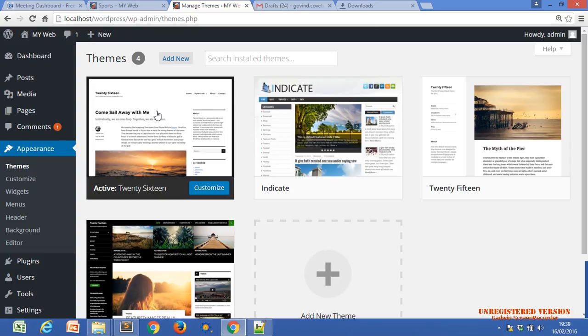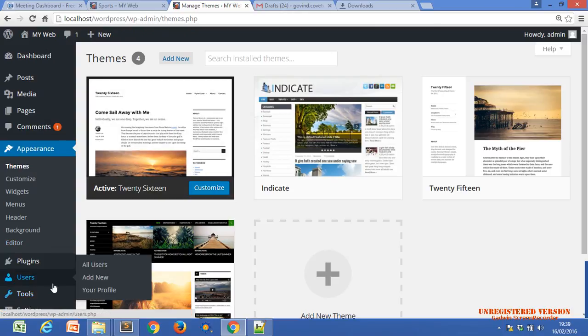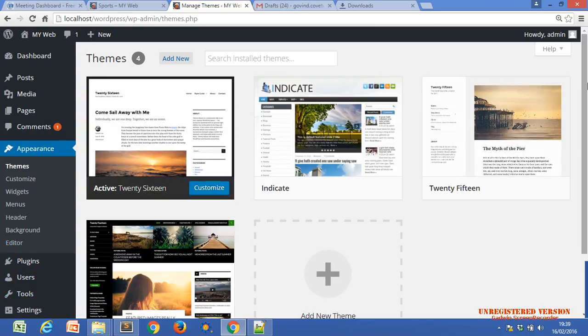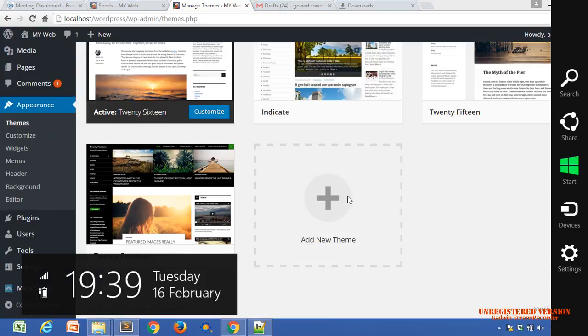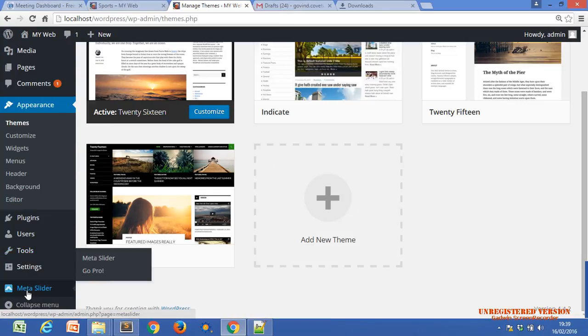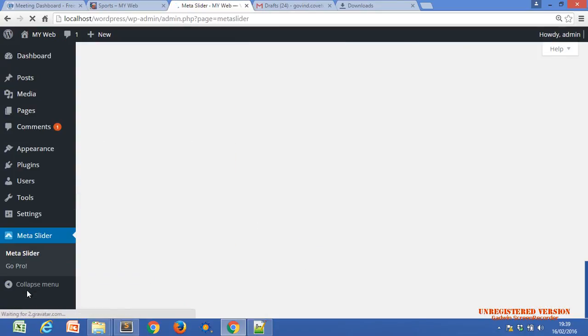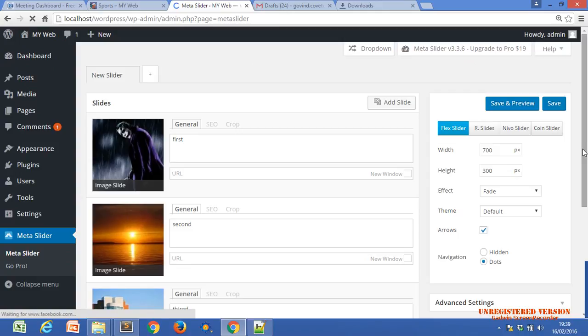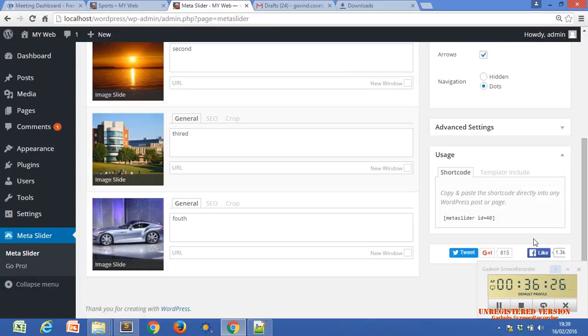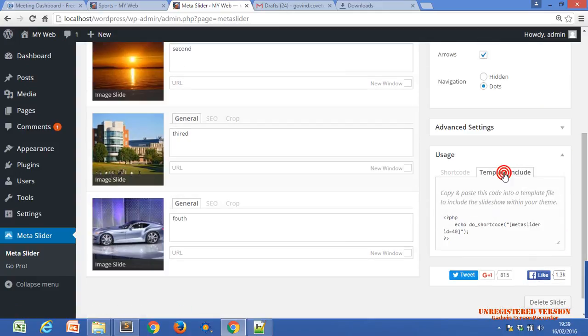How do we get the slider, Nazar? Using shortcode or not? We can get the slider using shortcode. So we just have to go to meta slider and scroll down to template include. Why? Because we are adding it to our .php pages.